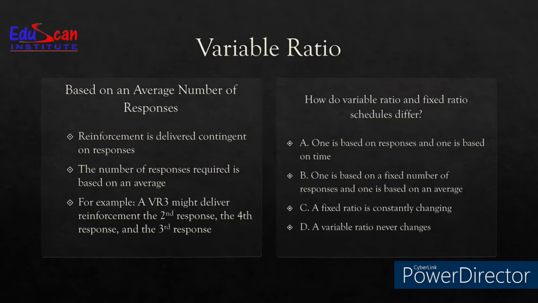Moving on to the third, C, a fixed ratio is constantly changing. How can a fixed ratio change? Fixed ratio does not change. The last one, D, a variable ratio never changes. Again, a wrong statement, because the minute it is variable, we are talking about a change, and that means we are depending on the average. So we know out of A, B, C, and D, B is the right answer.